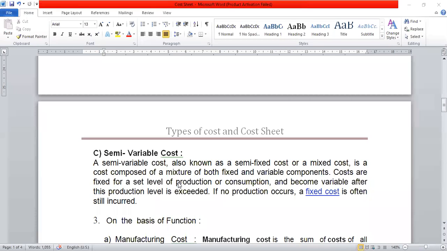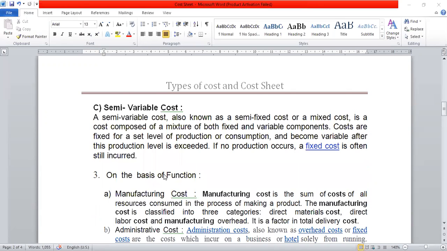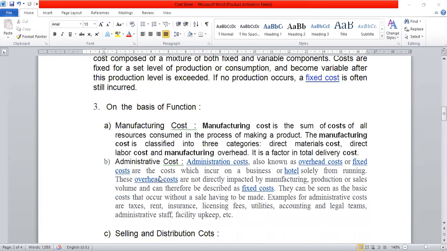It will be variable. So such type of expenses are known as semi-variable cost. Got it? Now, number 3, on the basis of function. So for what purpose the expenses or overheads are done or cost is for what purpose, on the basis of that, if the classification is done, it is called classification of cost or types of cost on the basis of function.